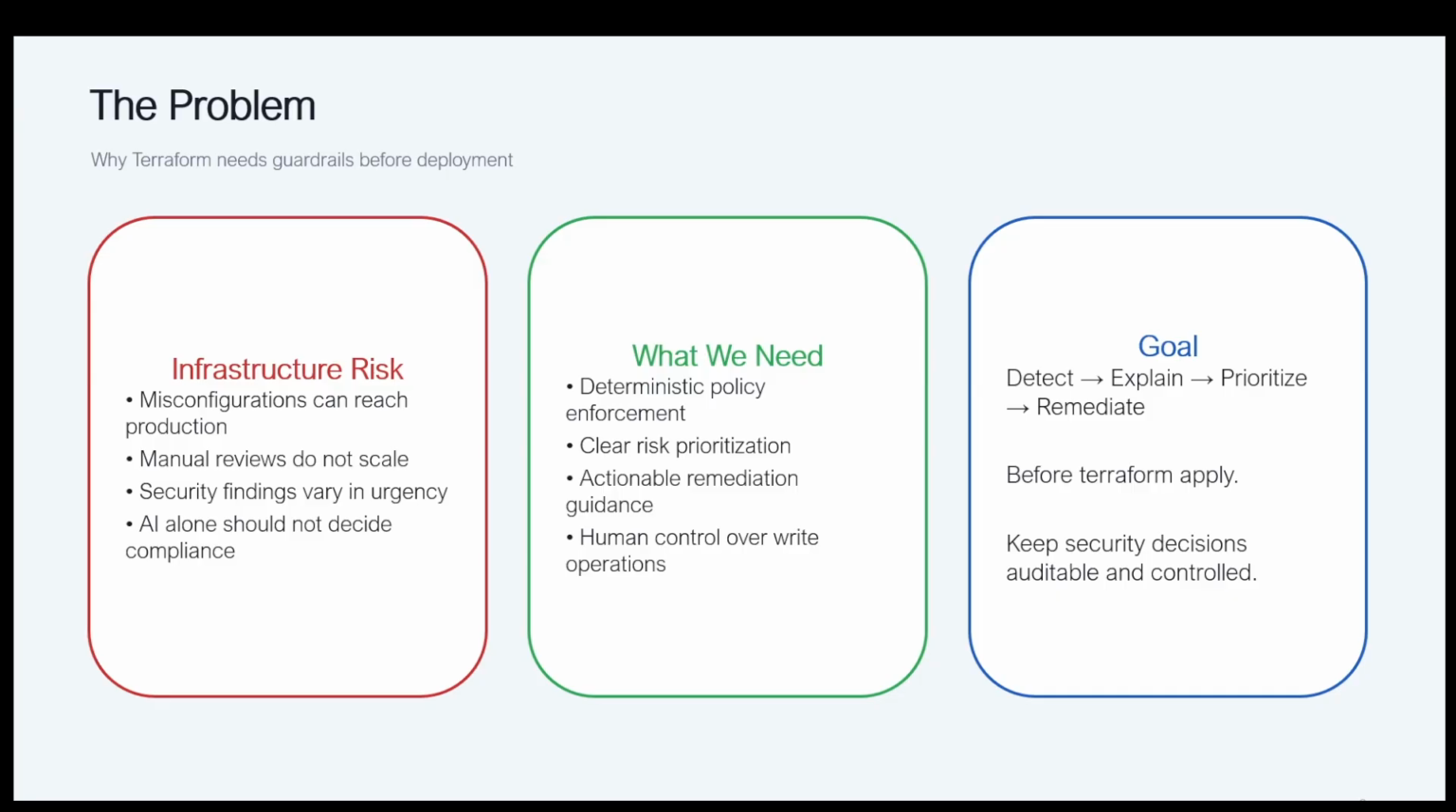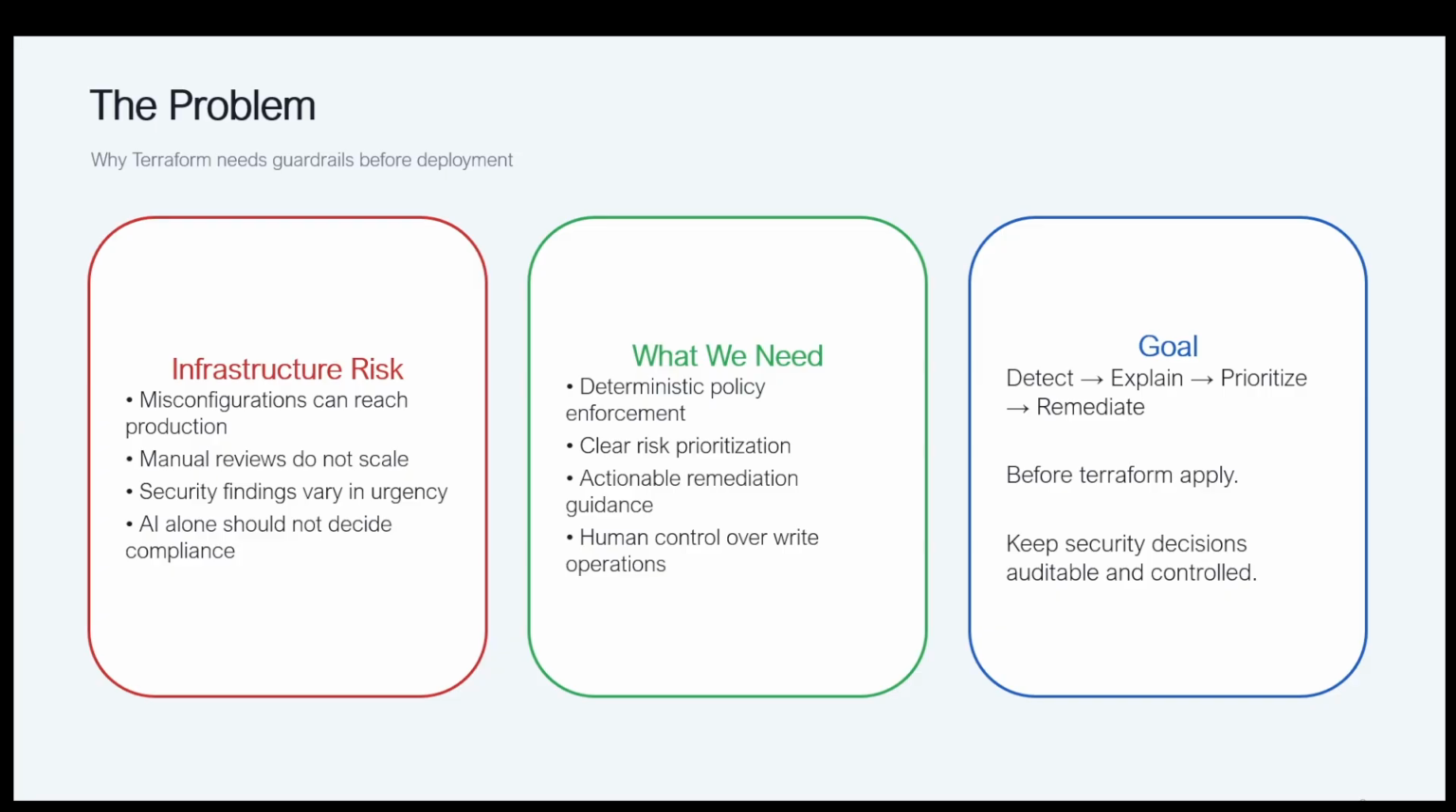So AI alone should not decide compliance. That means there are security issues, and we have some policies. Based on that, the AI will recommend how to remediate those issues. So what we need is to determine those issues by enforcing those policies. We need to apply those policies, and based on that it will show what the risks are. That means a clear risk prioritization and actionable remediation guidance, how it can be remediated.